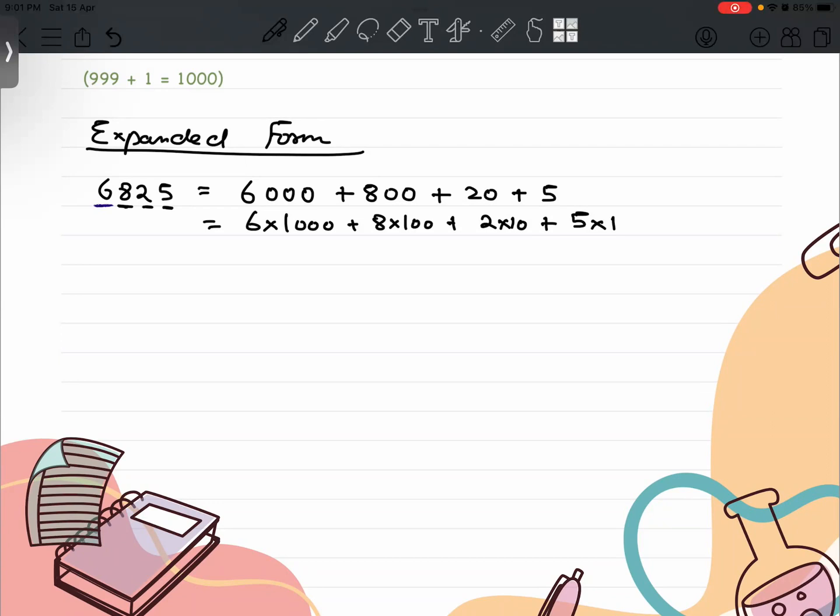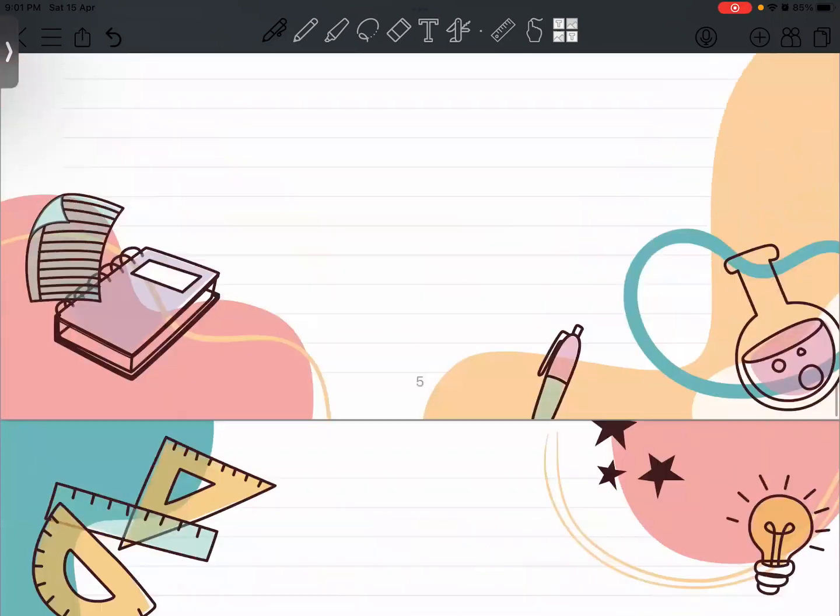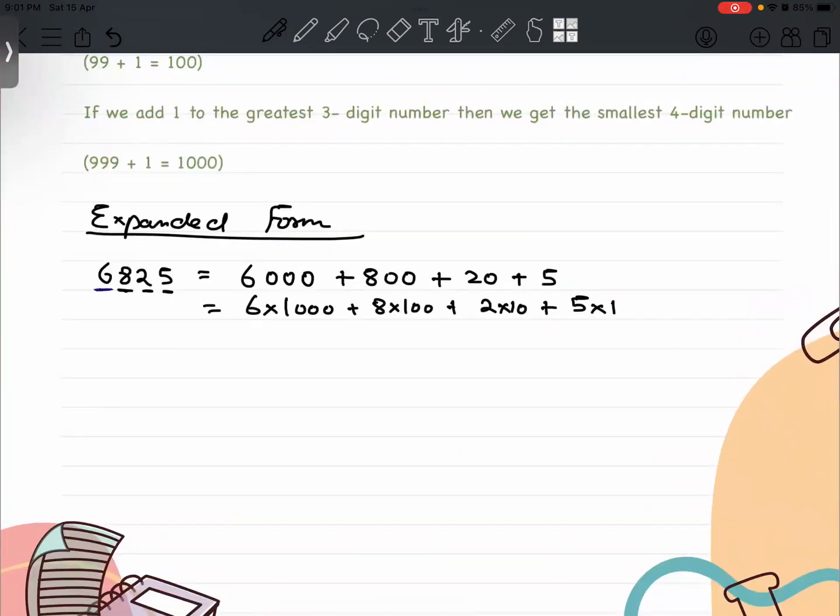Here we have expanded the whole number into four different portions: 6,000, then 800, then 20, then 5. So we have broken the number.